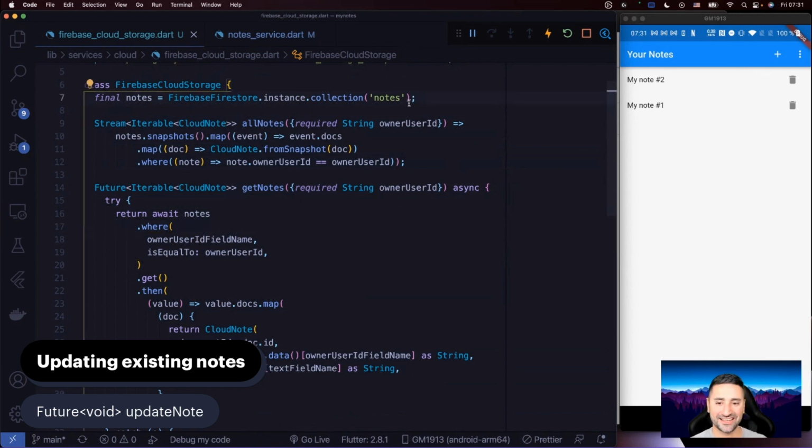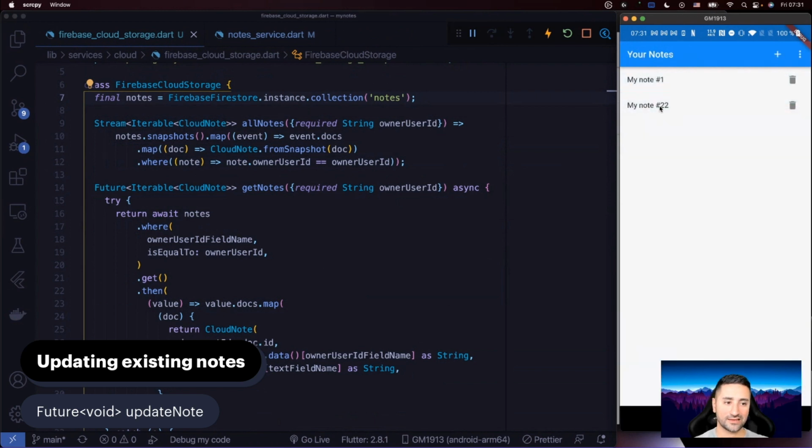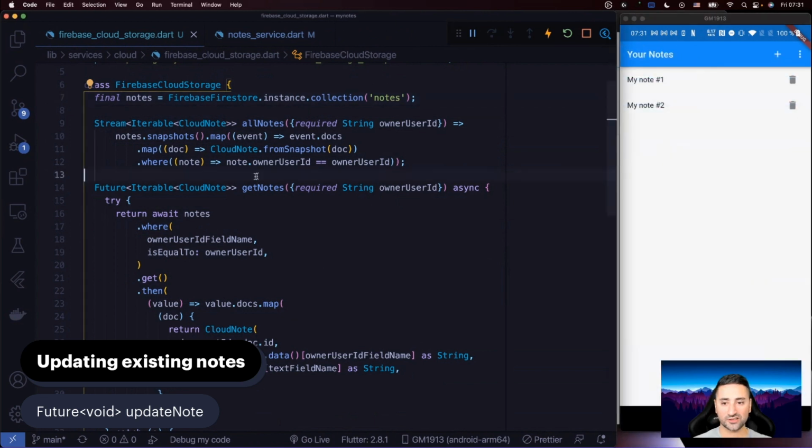Okay, let's go ahead and talk about updating existing notes. As we talked about before, if you have a note and you tap on it, the way it works in our application right now is that I can tap on this note and go and change its text, like 22, and come back out, and now it's changed to 22. So we need to also expose this functionality inside our Firebase cloud storage as well.